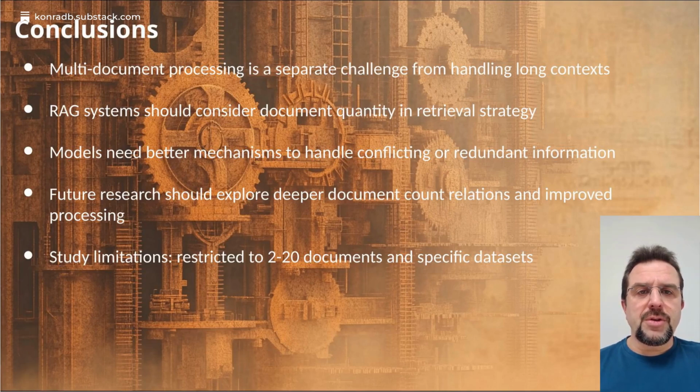When retrieving documents, the quantity matters. Sometimes fewer, more comprehensive documents may be preferable to many shorter ones. Future models would benefit from specialized mechanisms to identify and resolve conflicting information across documents. The study was limited to 2 to 20 documents and specific datasets, suggesting future work should explore more document count variations and diverse datasets.